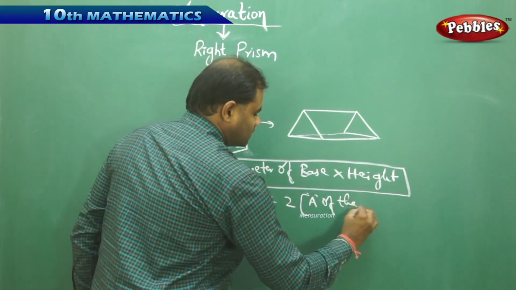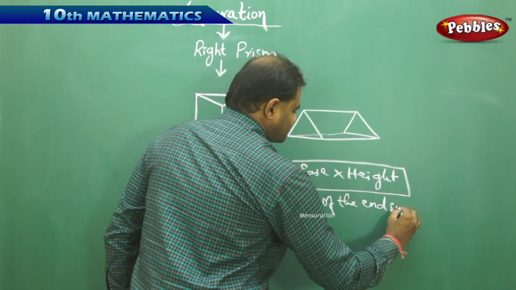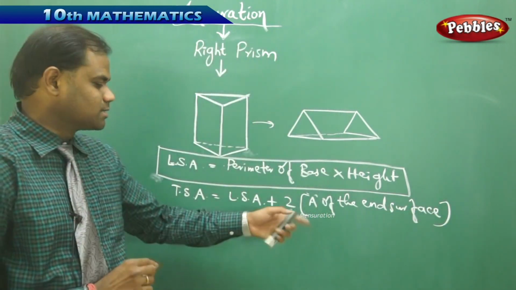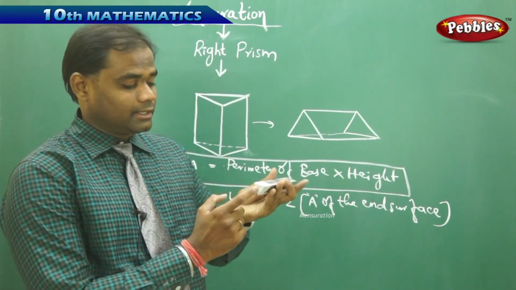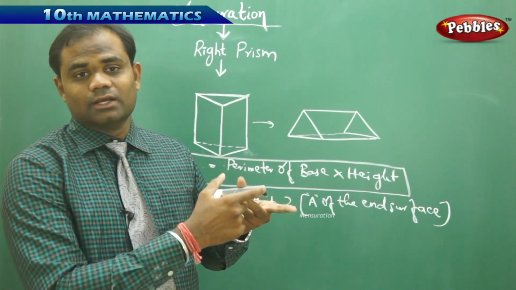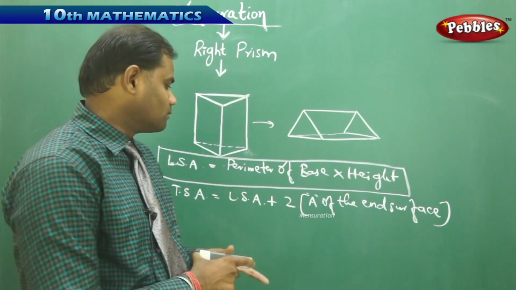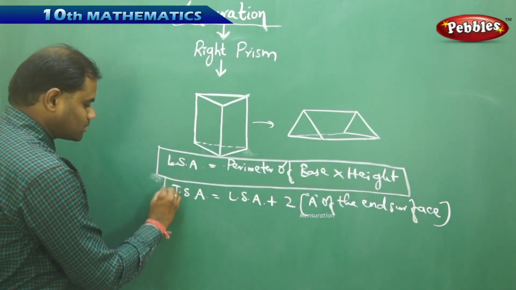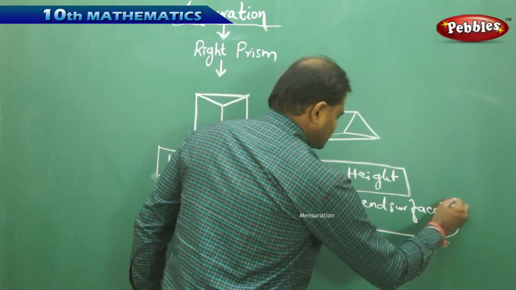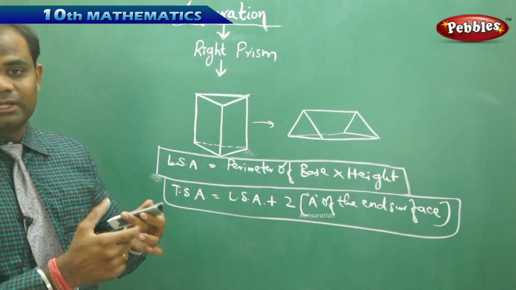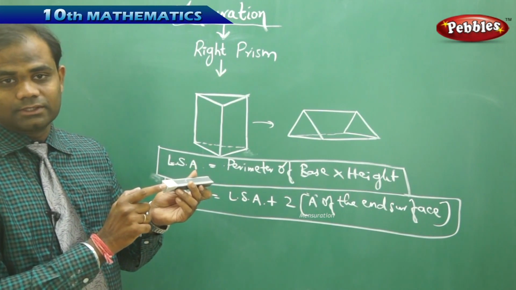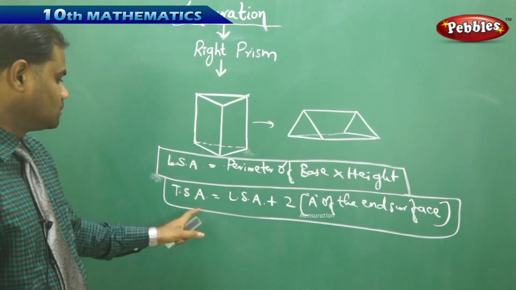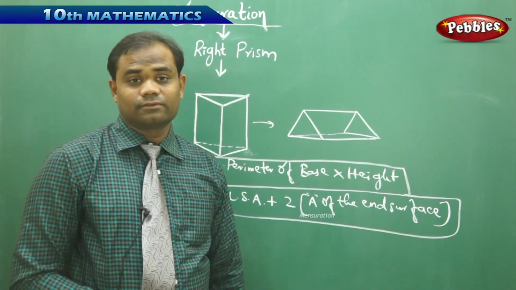Here I take twice because the area of this end and the area of this end are equal. Therefore, when I add, I get twice one of the areas of the end surface, which makes the total surface area the lateral surface area plus area of this plus area of this. Totally, TSA of a prism is LSA plus twice area of the end surface.